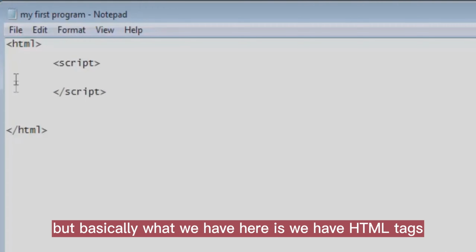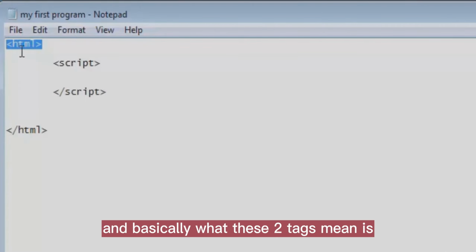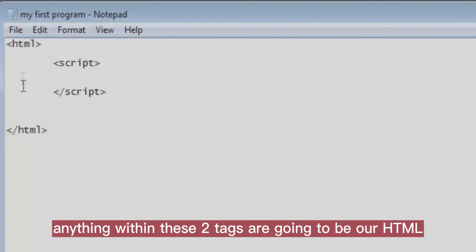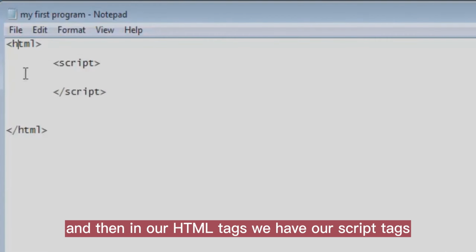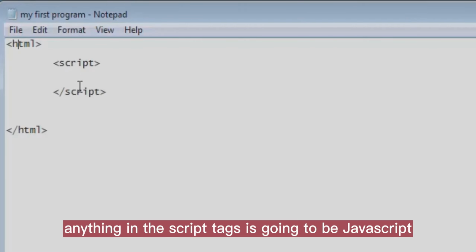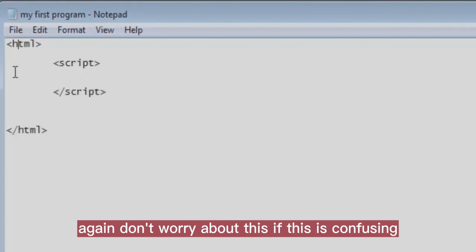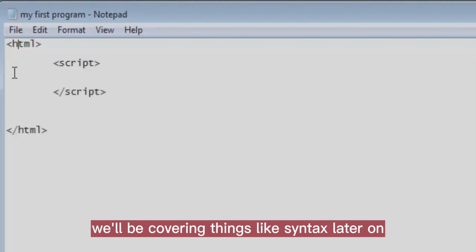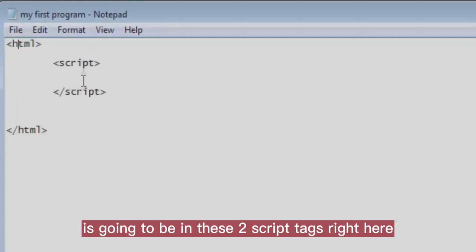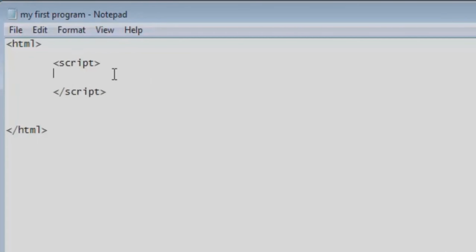But basically what we have here is HTML tags. And basically what these two tags mean is anything within these two tags is going to be our HTML. And then in our HTML tags, we have our script tags. Anything in the script tags is going to be JavaScript. Again, don't worry about this if this is confusing. We'll be covering things like syntax later on. But just keep in mind that all of our JavaScript is going to be in these two script tags right here.